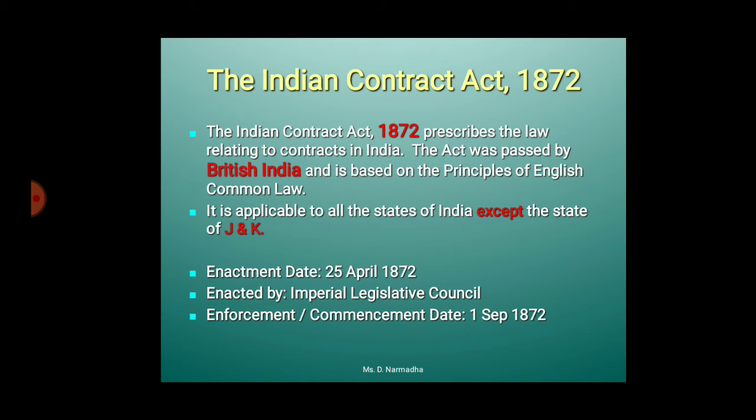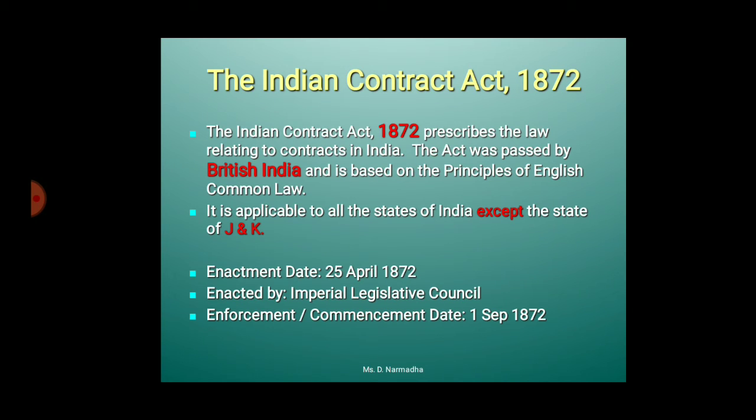At that time we were under the control of the Britishers. So the British passed this act in the Indian Parliament, not in the British Parliament. Passed by Britishers, and the place is our India.